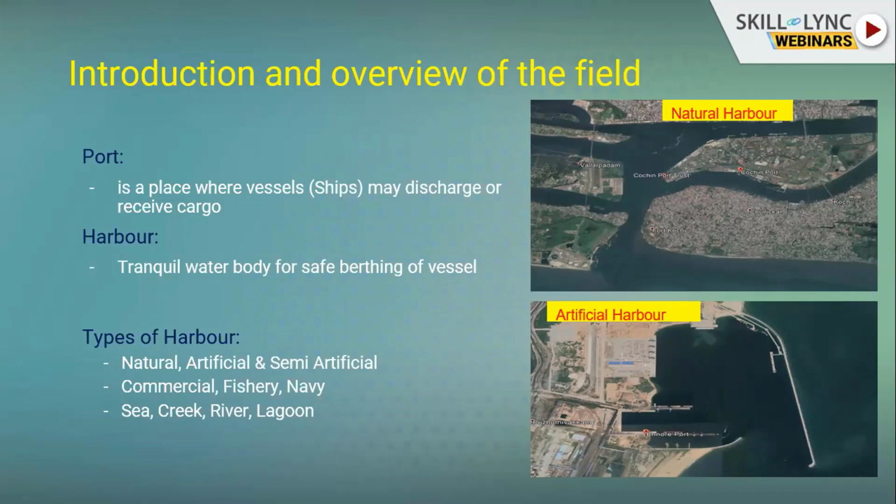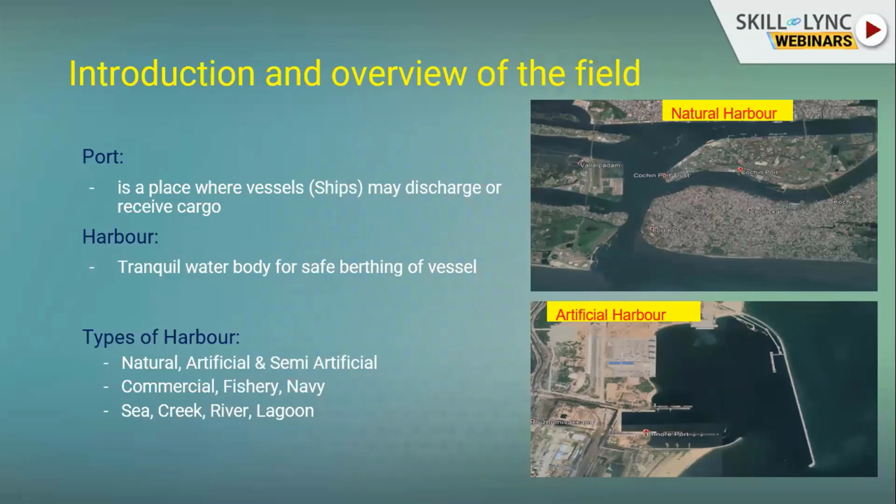For an artificial harbor, we need to construct a pair of breakwaters. Most of the cases are artificial harbors, for example, Chennai port. For semi-artificial, we need to construct a single breakwater, and the other areas are naturally protected. Based on functions, we classify harbors into three types: commercial, fisheries, and navy. Commercial is where trade happens, fisheries are fishing harbors, and navy harbors are for navy people to protect the nation.